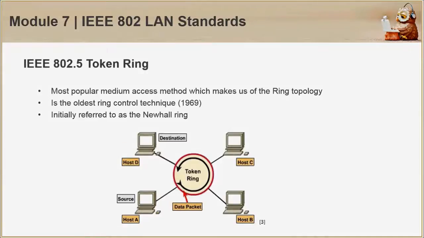The next standard to be discussed is the 802.5 token ring. It's the most popular medium access method that uses the ring topology. By the name, the method follows a ring in the dissemination of data.